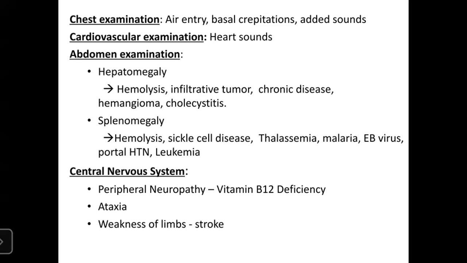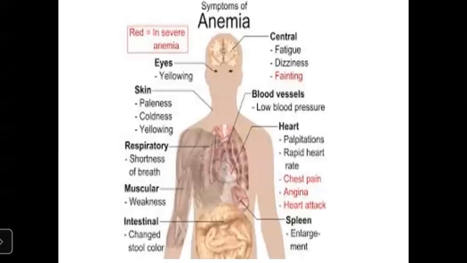If there is hepatosplenomegaly, you can look for other myeloproliferative disorders such as leukemia, lymphoma, right? Or megaloblastic anemia, it is associated with central nervous system disorders as well. There might be peripheral neuropathy leading to ataxia, or weakness of limb, which can be seen in case of B12 deficiency. So these are the pictorial description of symptoms of anemia.